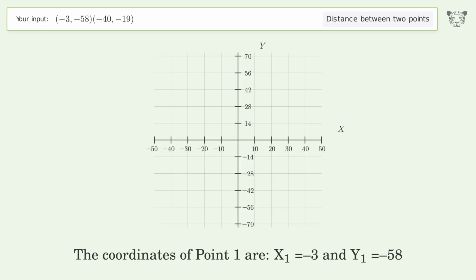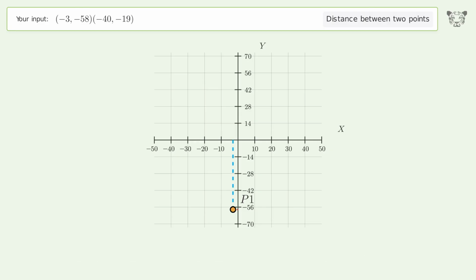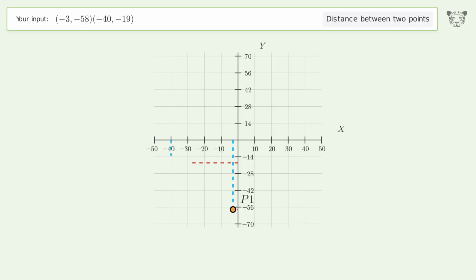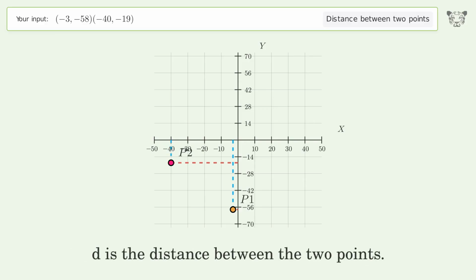The coordinates of point 1 are x1 equals -3 and y1 equals -58. The coordinates of point 2 are x2 equals -40 and y2 equals -19. D is the distance between the 2 points.